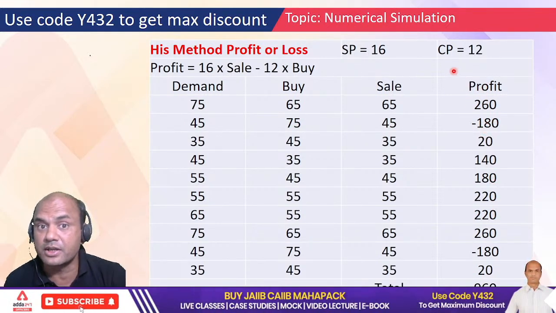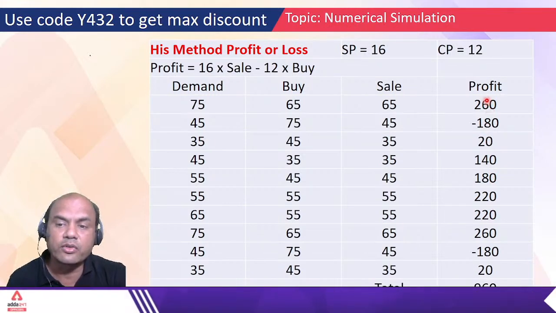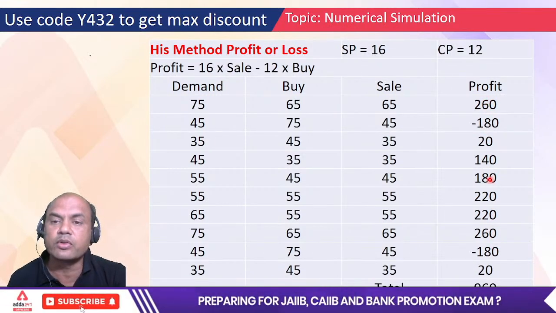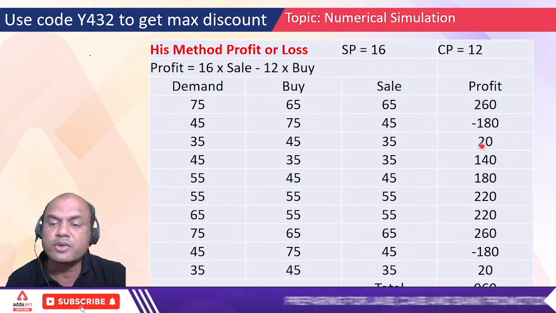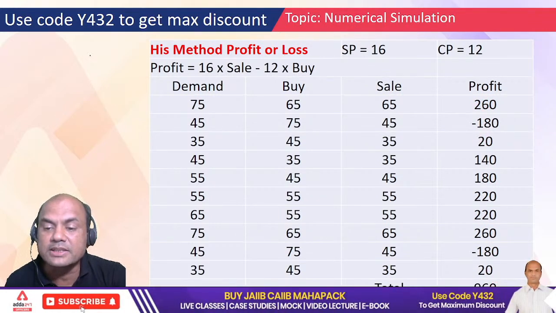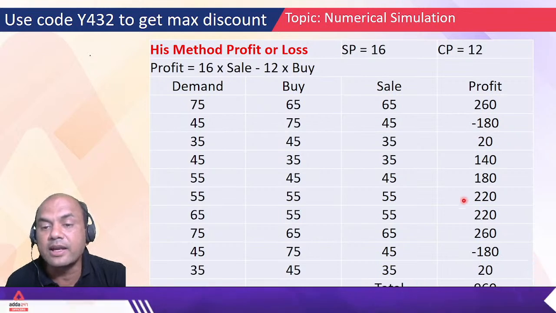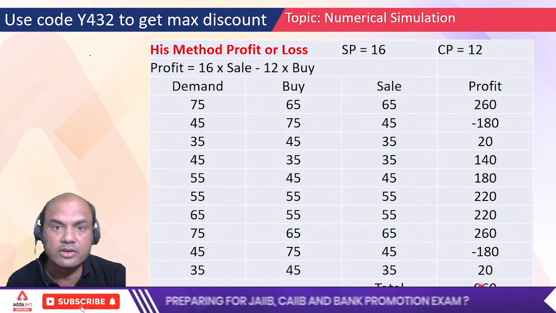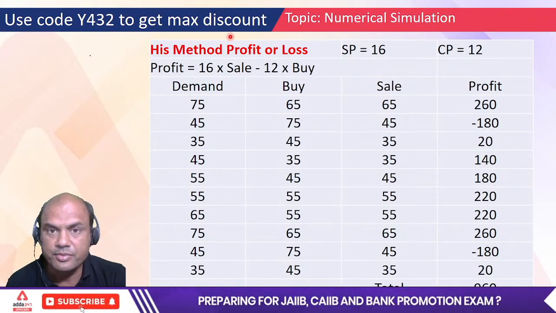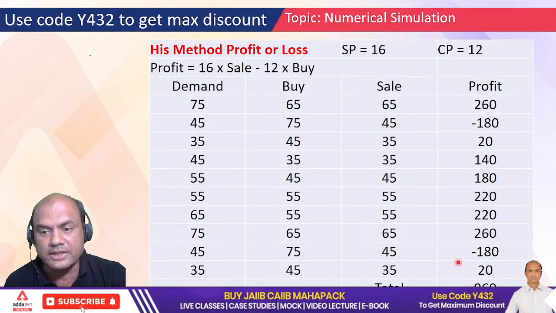Next, future days. So what are you getting now? If you calculate all the days, then you add it. Once you add it, the profit which you get is rupees 960. For the next 10 days, he is getting a profit of 960 through his method.